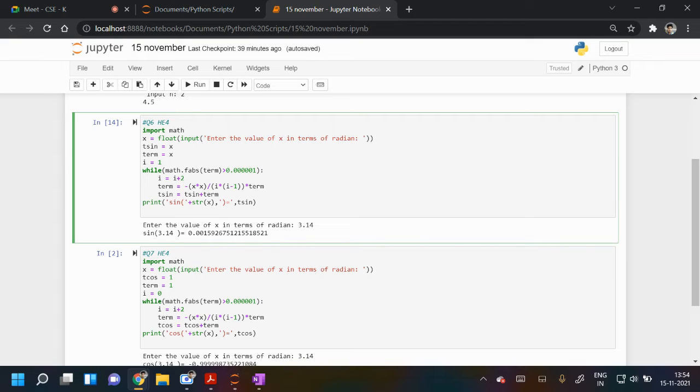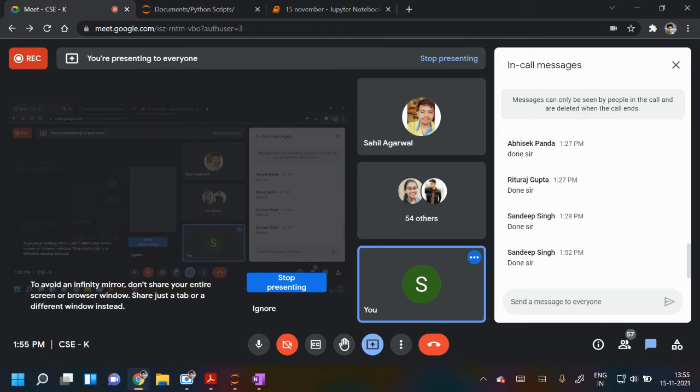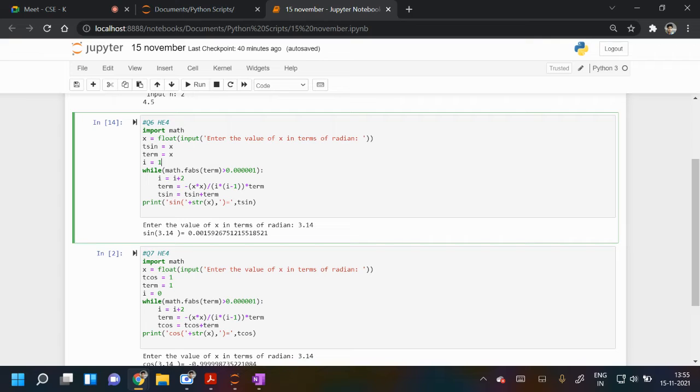You can see the code on screen. You just write it and show me. So Mayank is absent. Shivam Kumar. Sahil Agarwal. Yes, sir. So you are Sahil. Just 2 minutes, don't take much time. It's not lengthy.